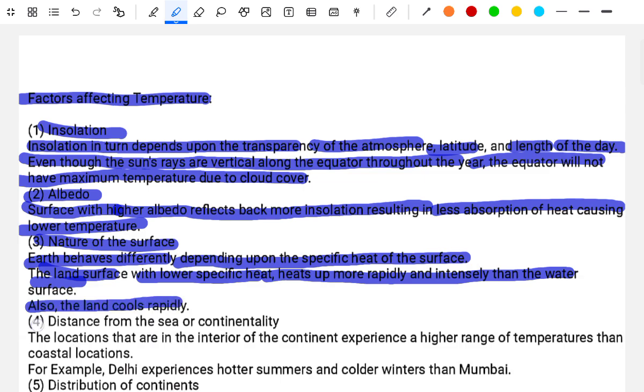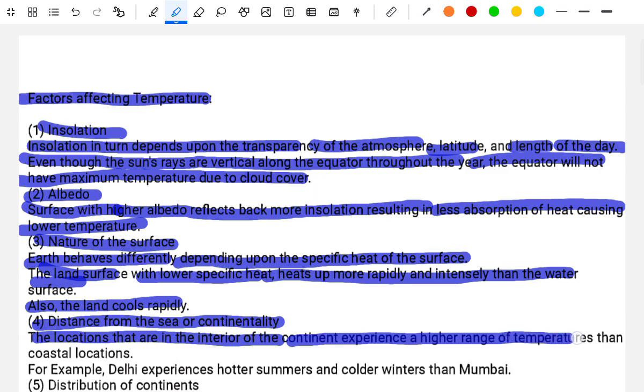Fourth, the distance from the sea and continentality. The interior of the continent experiences a higher range of temperature than the coastal areas. For example, Delhi experiences a hotter summer and a colder winter than Mumbai.